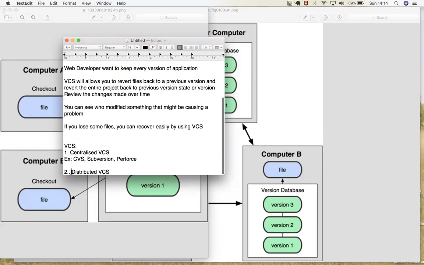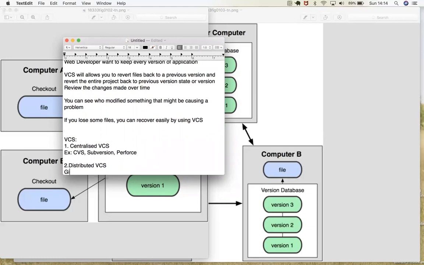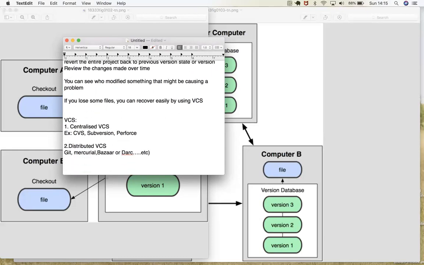For distributed version control systems, this is what we'll be using in the current world, and this is what we're going to learn as well. We have Git, Mercurial, Bazaar or Darcs, and so on. There are so many. Here we have Git and GitHub.